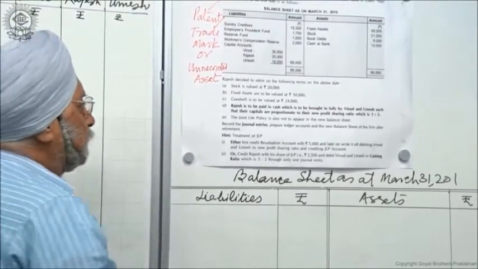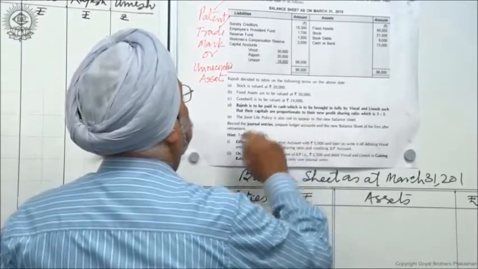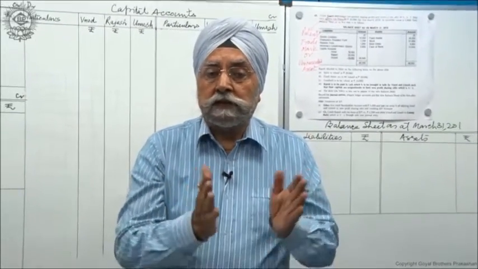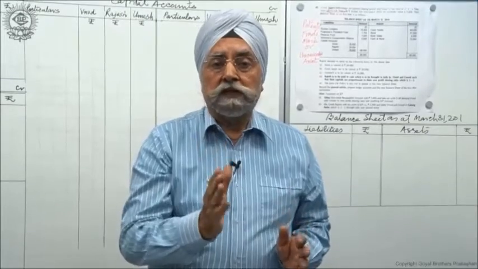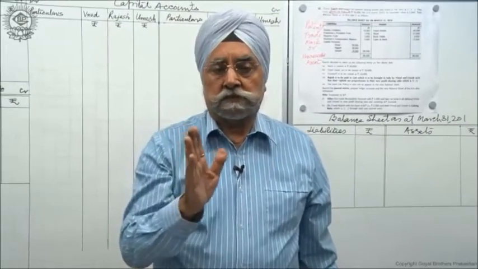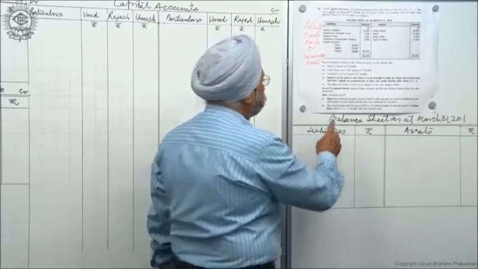And they have to bring cash to pay their retiring partner. After they have brought cash from their home, their total capital will go up, and that capital should be in the ratio of 3:2. This is the type of adjustment which I am going to discuss with you.